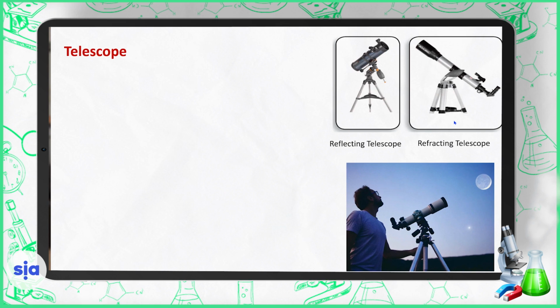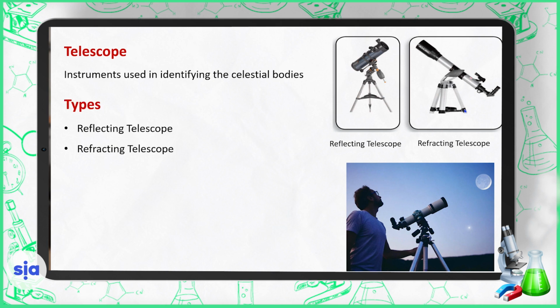Did you ever see a telescope? A telescope is an instrument used in identifying the celestial bodies. A telescope could be a reflecting telescope or a refracting telescope.